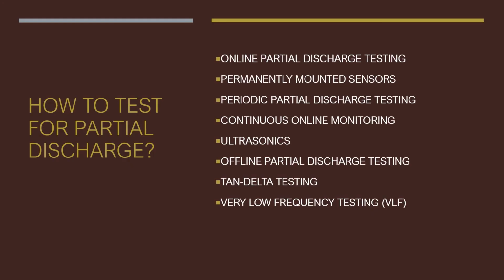And how to test for partial discharge? There are 8 partial discharge tests. The first one is online partial discharge testing. Second one is permanent mount sensors. The third one is periodic partial discharge testing. The fourth one is continuous online monitoring. The fifth one is ultrasonic test. The sixth one is offline partial discharge testing and tan delta testing. And the last one is very low frequency testing.